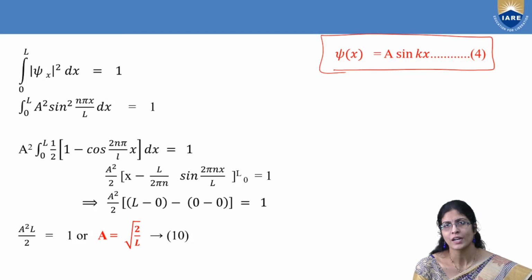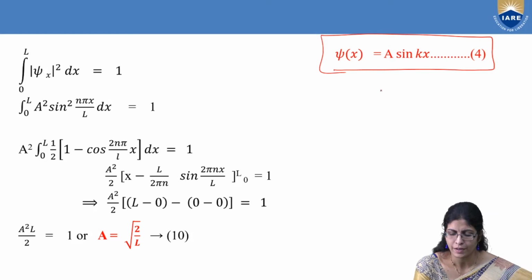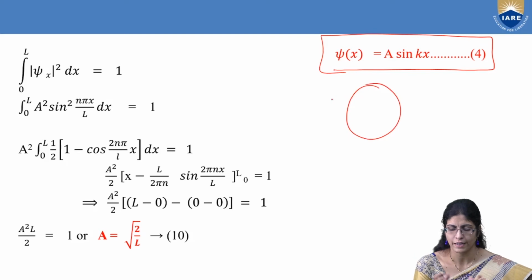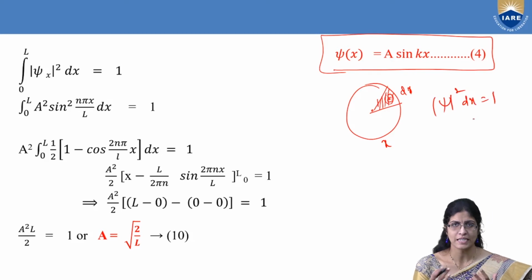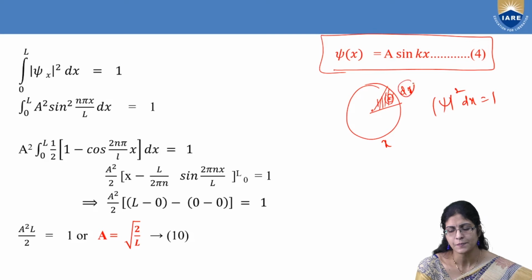In my previous lecture, I have told you what the normalization condition is. Maybe I take a space or a big volume of X. In that, I take a small finite volume dx, and in this finite volume dx, I want to study the electron's behavior. Then I can take the psi square dx equal to 1, even if it is 3 dimensions, psi square dx dy dz equal to 1. 1 means I am predicting that the particle is existing in this volume of dx. If it's 0, it's not existing.